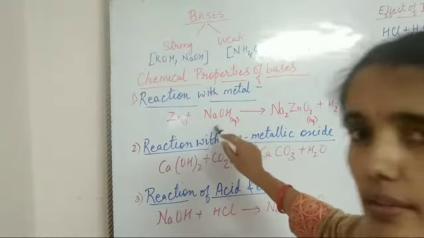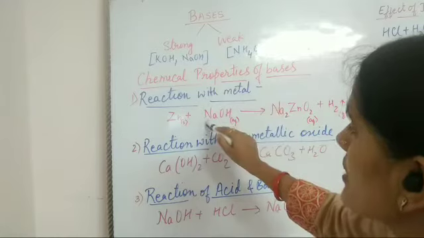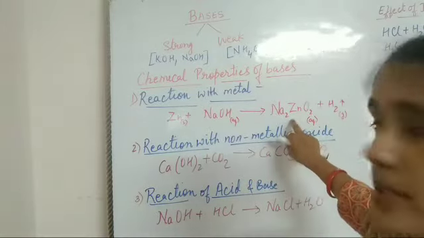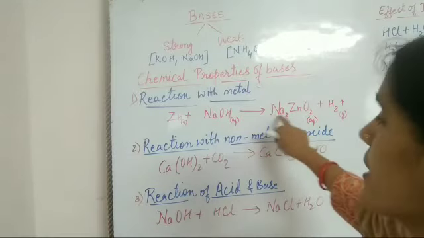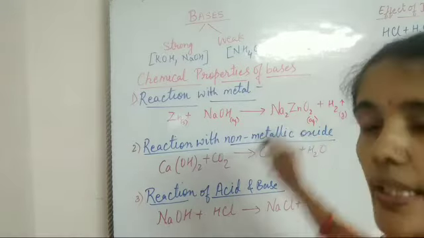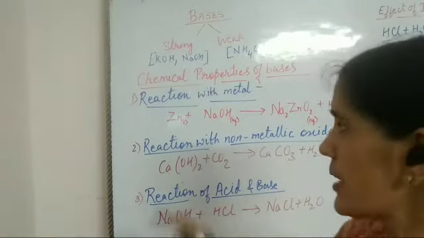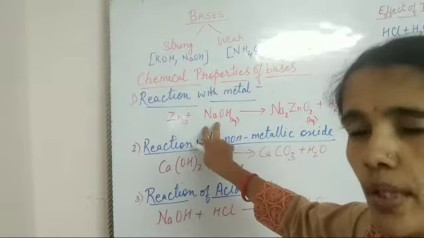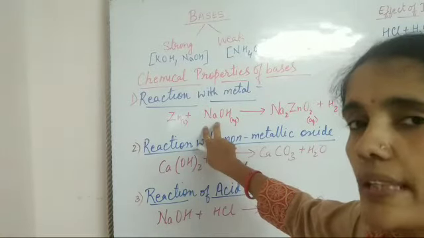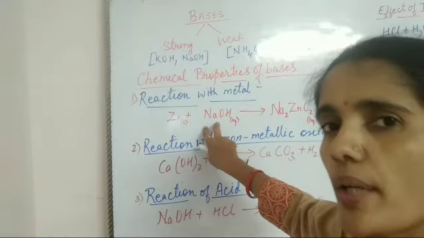Since sodium is a highly reactive metal, it does not get displaced completely, and it forms a salt known as sodium zincate. Okay, sodium zincate. Same with aluminium also. Aluminium does not replace sodium from sodium hydroxide, so it forms a salt known as sodium aluminate.